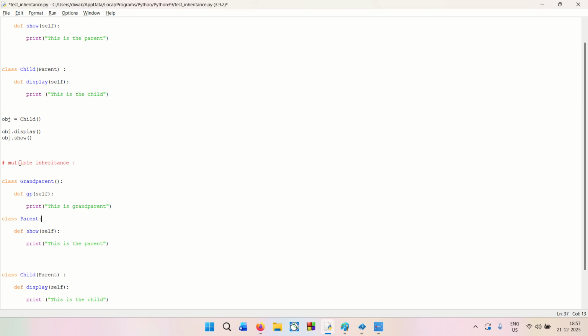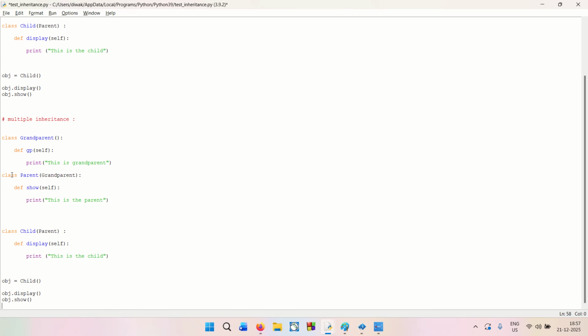Now what we are going to do is go inside the parent, and in the parent we are going to call the grandparent. So we have now put up the grandparent, and you already know that we did an object dot show.